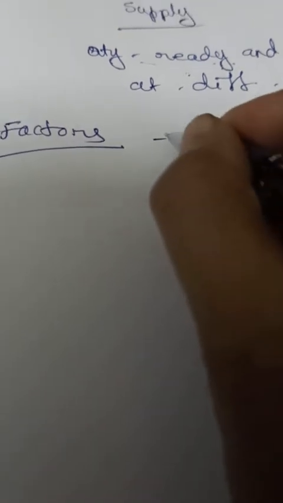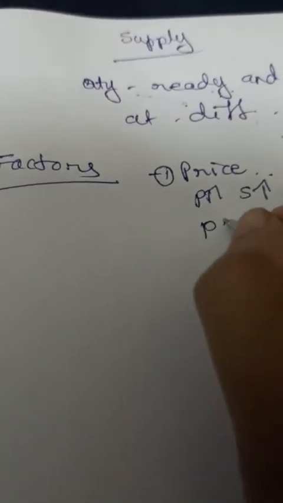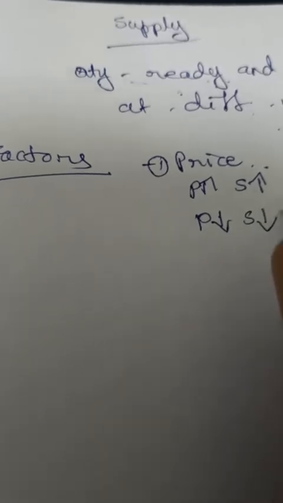What are the factors affecting the supply? The first one is price. The supply of the product depends on the price of the product. If the price is more, supply is also more. If the price is less, supply is also less. Why? When the price is more, the seller is ready to sell more because he gets more profit. And when the price is less, the seller supplies less because he gets less profit. So the supply of the product depends on price.